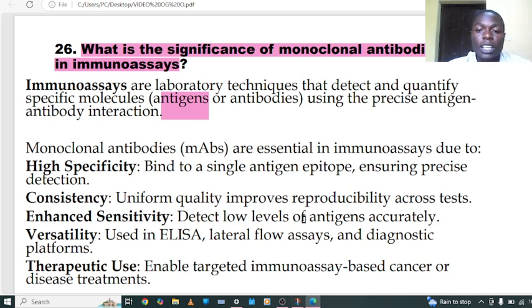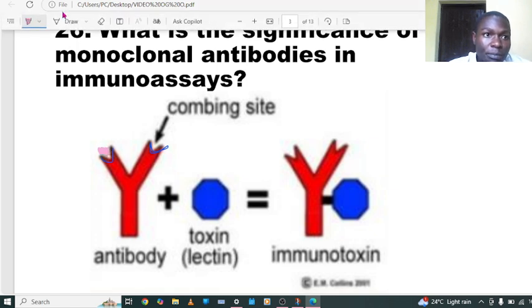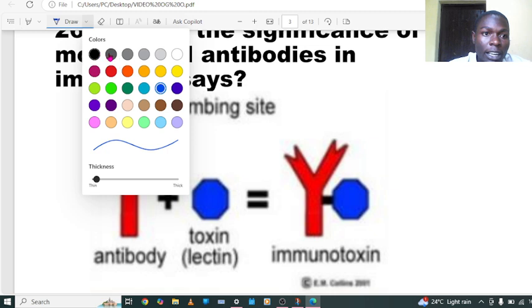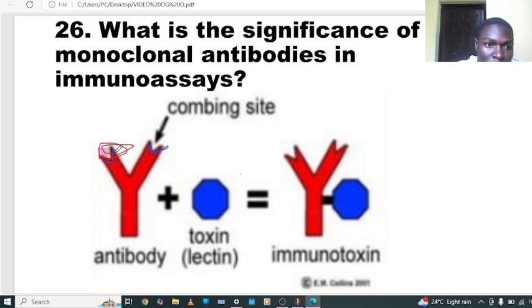So how? Your antibody is going to be a monoclonal antibody when it is specific to a single epitope of the antigen. So this antibody has a part, let me have a color. So this part here is called the paratope. It is the part of the antibody which binds with the epitope on the antigen. So if this antibody is specific to a single antigen, this antibody is going to be a monoclonal antibody.